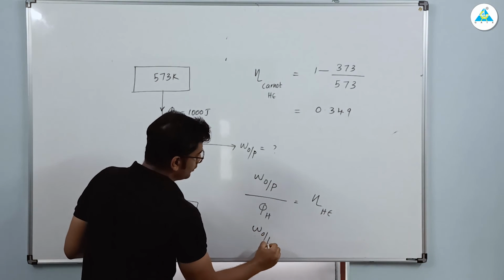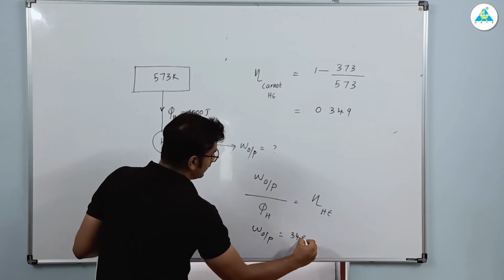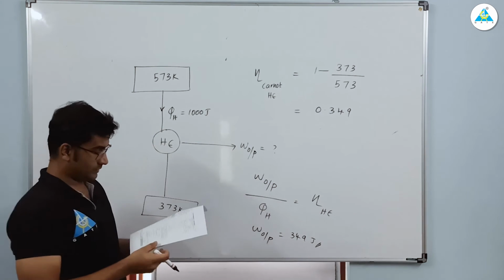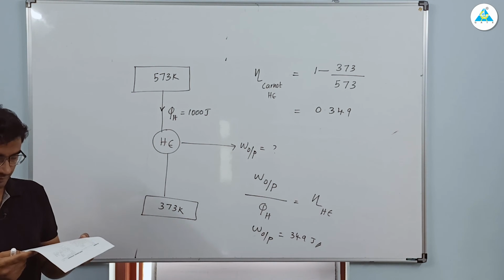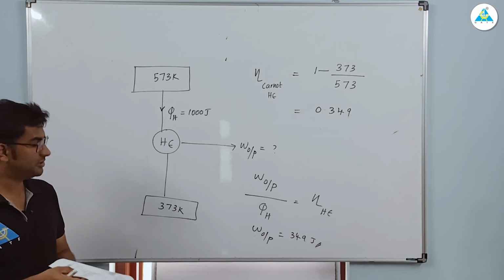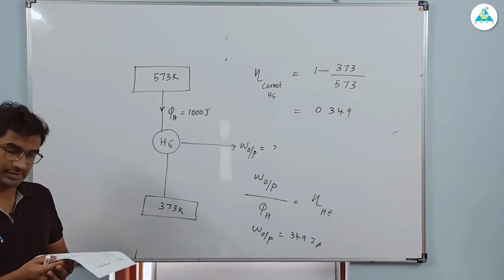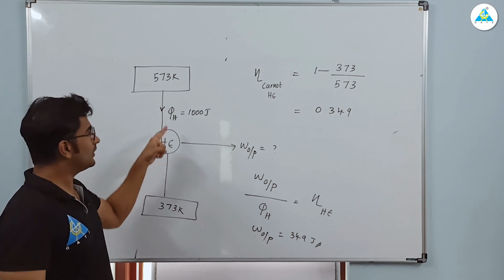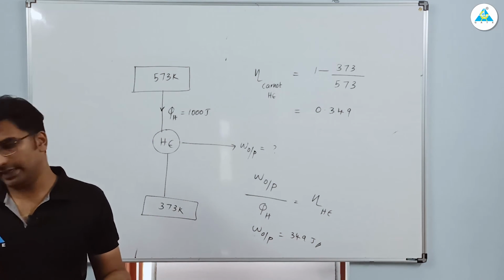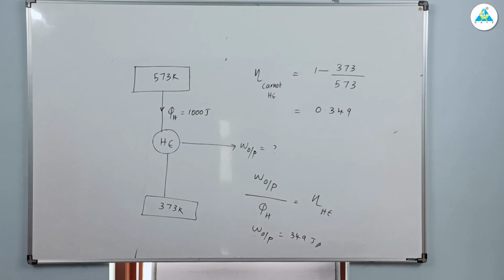The work output will be 349 joules. Clear? The options are 349, 651, 667, 1000. 1000 can never be the answer, because you can never extract 1000 joule. So 349 is the answer.